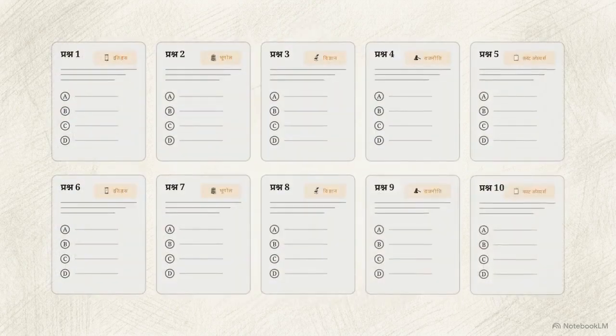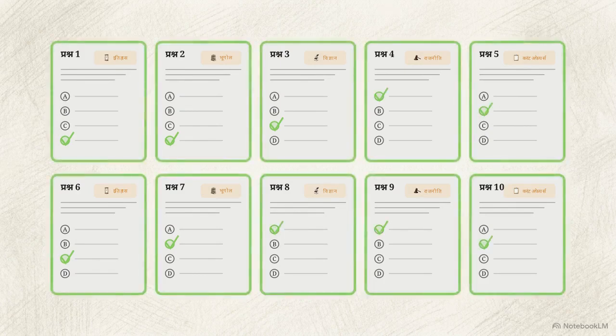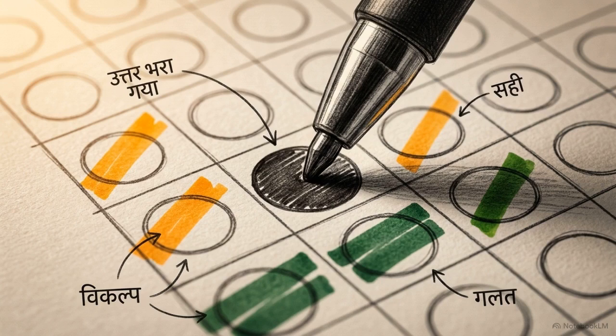Applying these deduction steps across the full 10-question set transforms the paper into a series of logical challenges, where reason replaces panic. Top scorers manage the unknown by applying a consistent logical framework to every question they encounter.